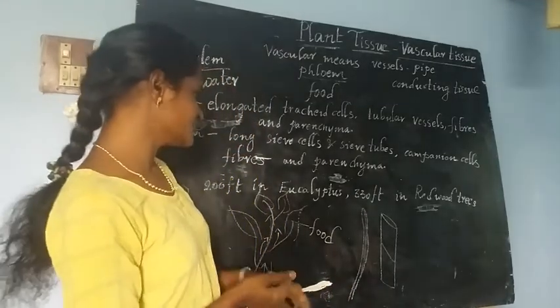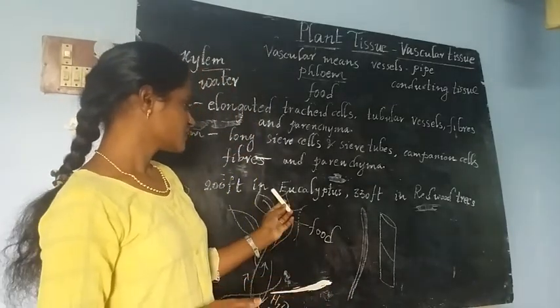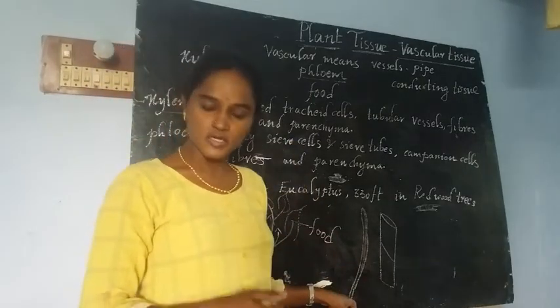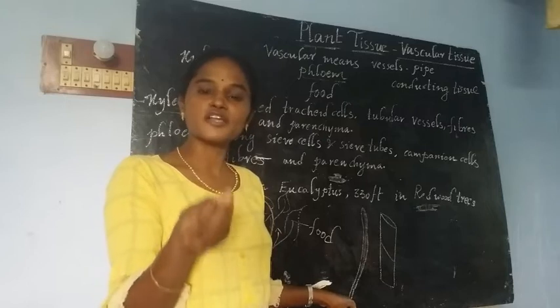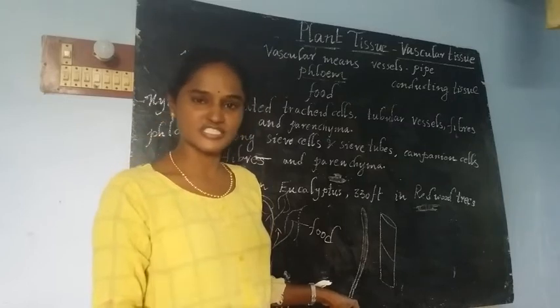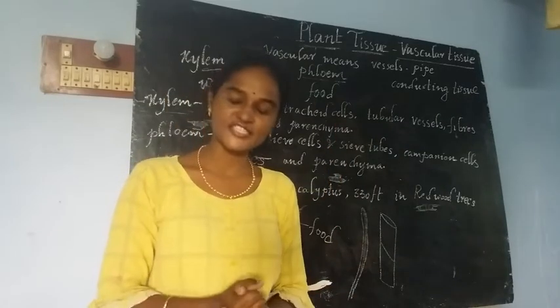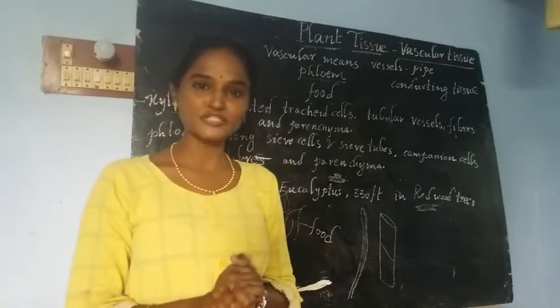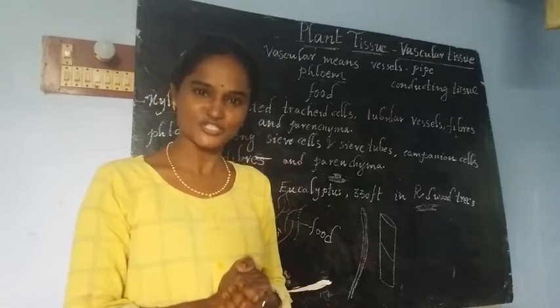Okay, then see here, children, in eucalyptus trees and redwood trees also, the conduction of food and water occurs through a transport system made up of vascular tissue. I think you are able to understand what vascular tissue is.